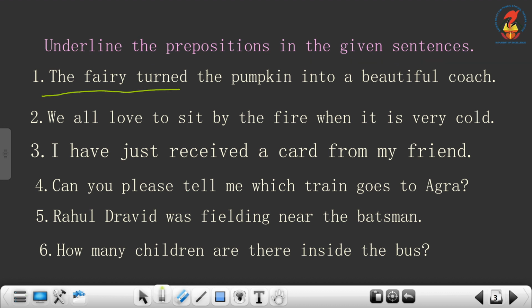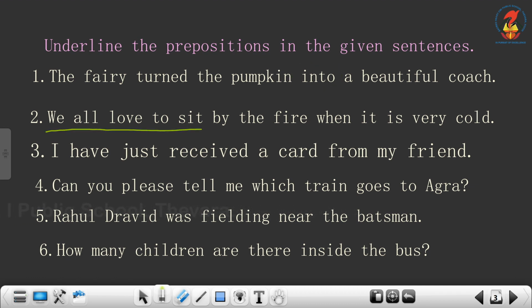The fairy turned the pumpkin into a beautiful coach. Here pumpkin is the main noun, and what happened to that noun? It is turned into a beautiful coach. So what is into? Into is the preposition here.